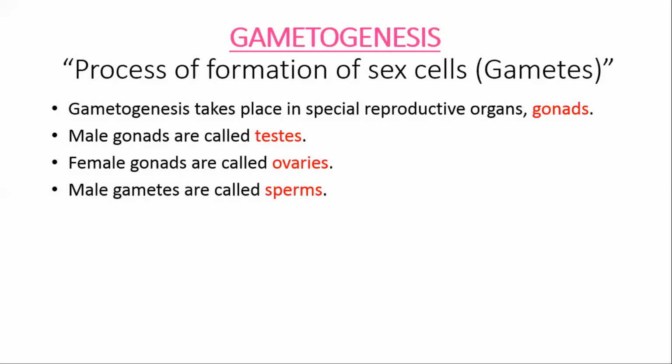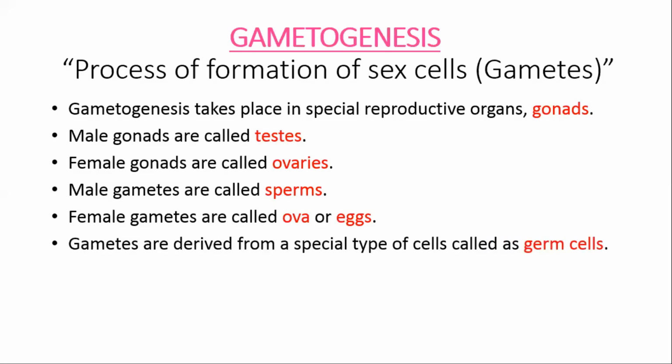So the gametes which are formed by testes or male gonads are called sperms, while the female gametes which are produced by ovaries are called ova or eggs. Gametes are derived from a special type of cells which are called germ cells. Remember, in our body or animal body there are two types of cells, germ cells and somatic cells. The germ cells are responsible to produce the sex cells or gametes in our body only, while all the organs and body parts are made up of somatic cells.